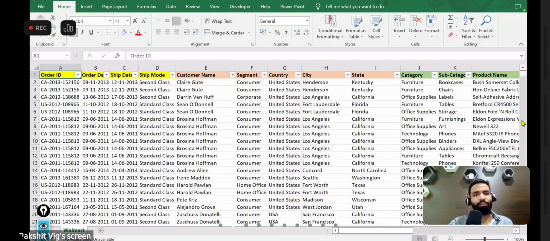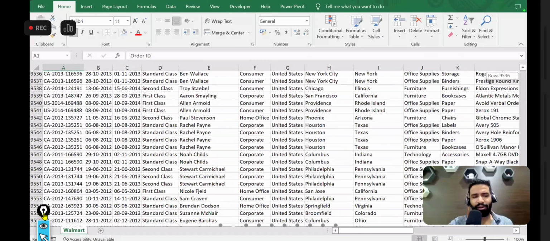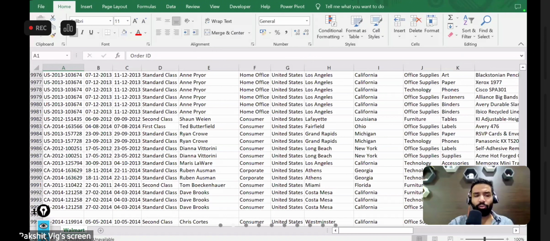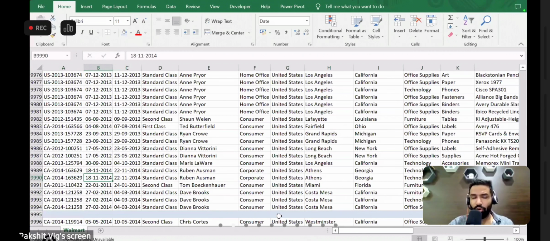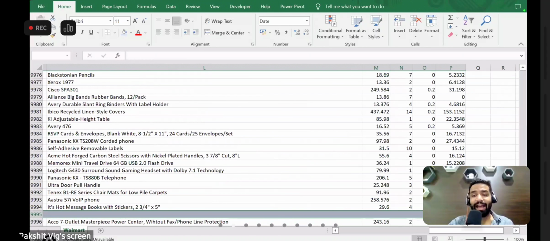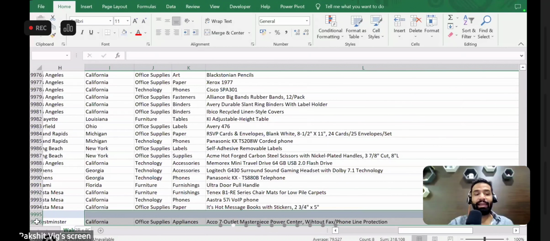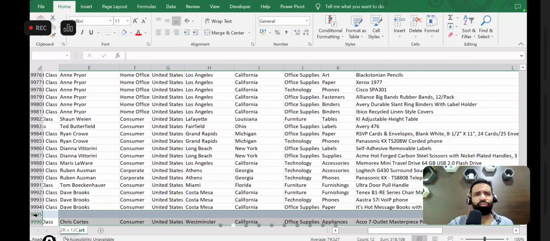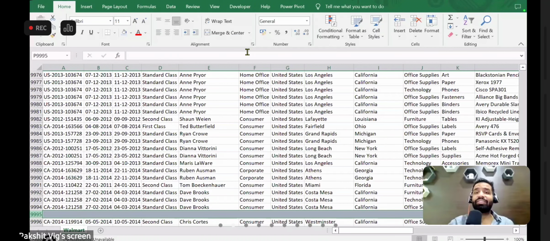So the first issue that we have over here, guys, I will show you. If I go to the bottom, I was just analyzing my data, doing some exploratory data analysis. Over here, you will see that there is a second last row which is completely null. Null means there is no data in any column of this row. And this type of row is not useful for us. It is not providing any sort of insights to us. They are just a burden on my data set, and it might lead to errors also at a later point of time.